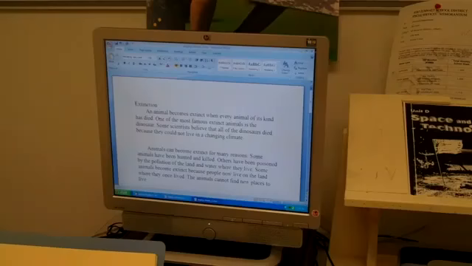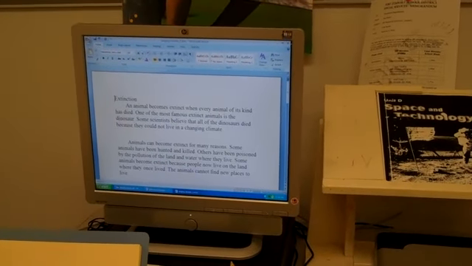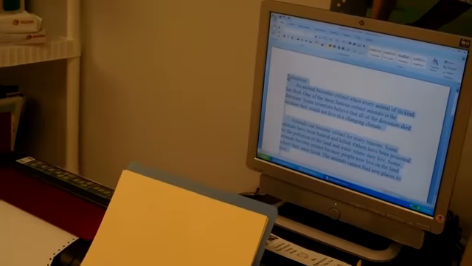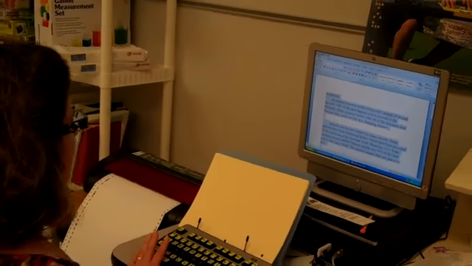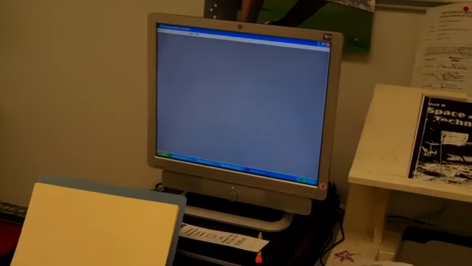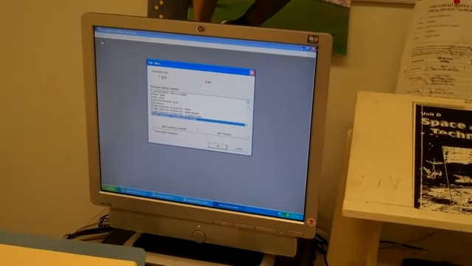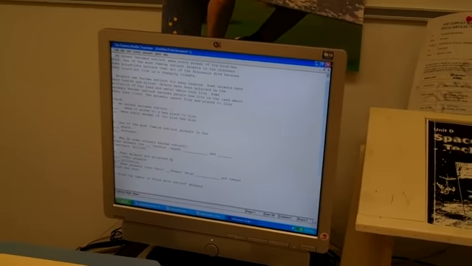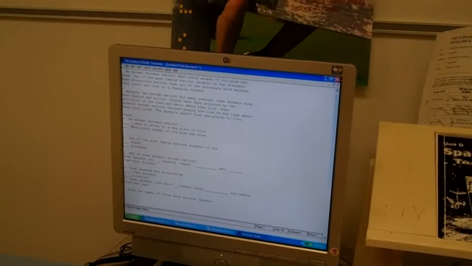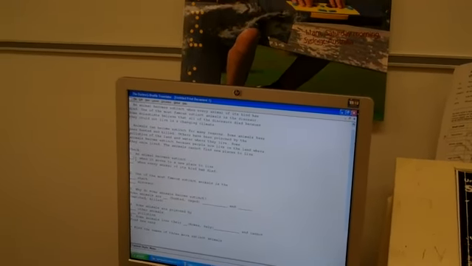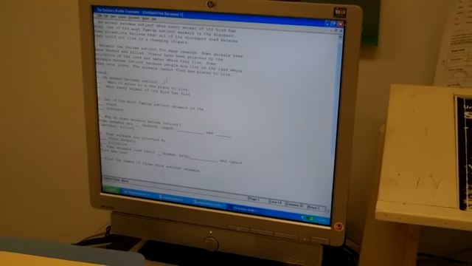Then there's a couple different things. This is the way I do it. I select the whole document, I copy it, I go into Duxbury, which is our translation software. Duxbury translates from Word to Braille? Yes. I'm going to open a new one and make it print, and then paste this document in here. Now I'm seeing some silly stuff going on. So even from Word to Duxbury, you might have issues that you have to deal with.